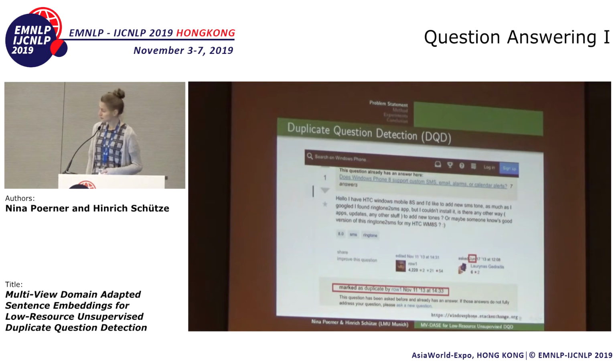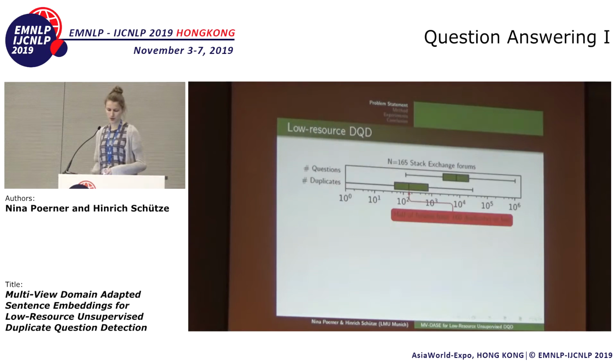Now, if you look at the dates, you will see that the question was asked in June, but the link to the duplicate wasn't provided until November. So we can safely assume that this user's information needs weren't met in a timely manner because it took 4 months. And this is where automated duplicate question detection comes into play.